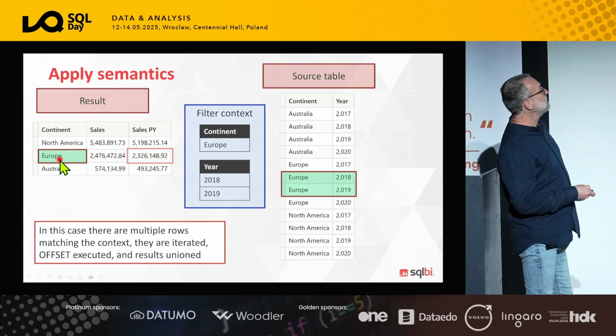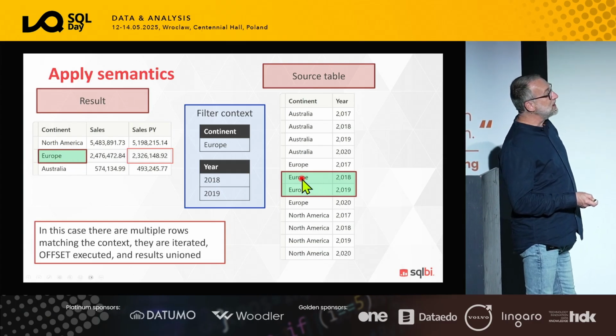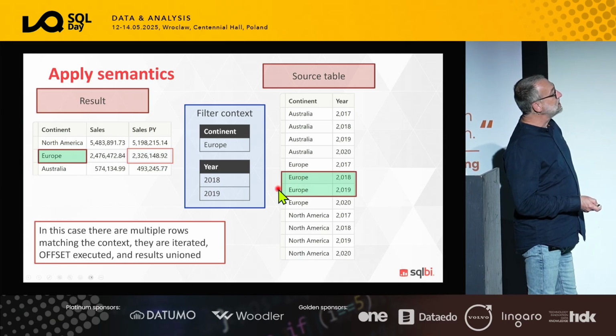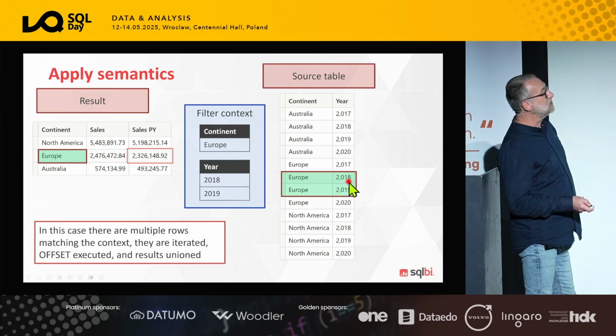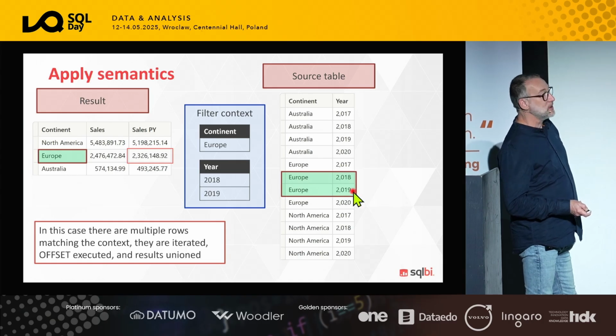So the engine matches Europe with Europe. And this time it will not find only one row, it will find multiple rows. Then it matches 2018 and 2019 with the current row, and that finds two possible current rows, Europe 2018 and Europe 2019.